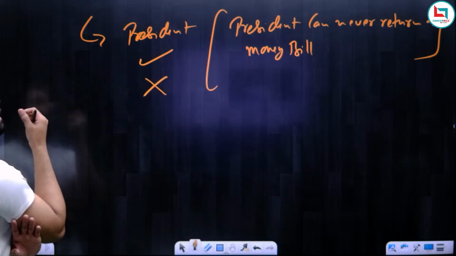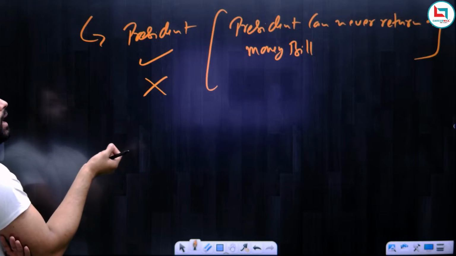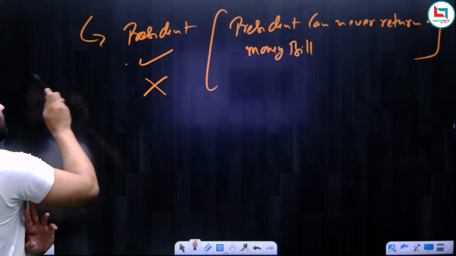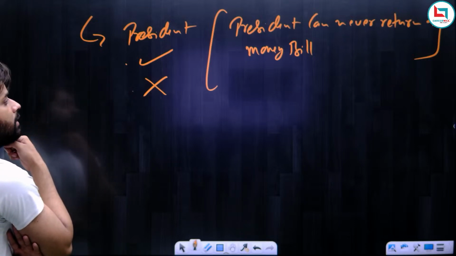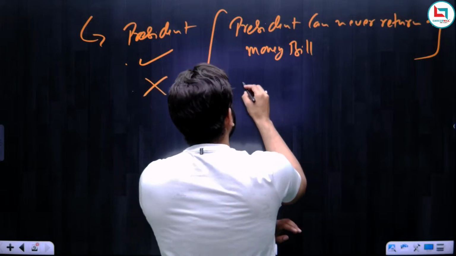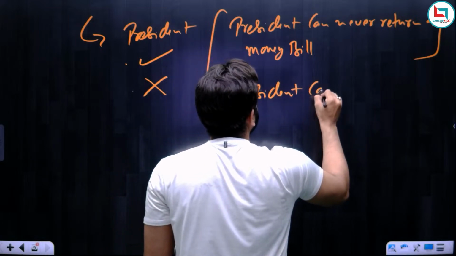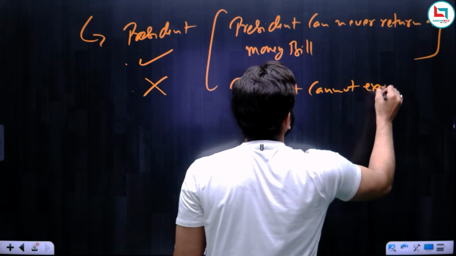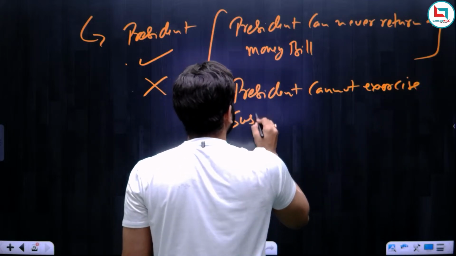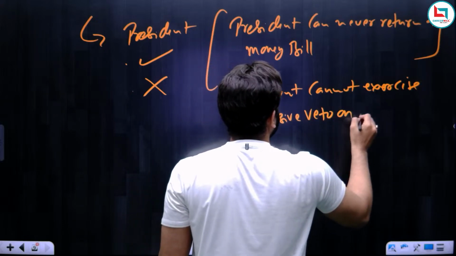Okay. So I hope you understood how many options the President has on a money bill. He can either give his assent or withhold his assent, but he cannot return a money bill. So it means the President cannot exercise suspensive veto. We can write this point: President cannot exercise suspensive veto on a money bill.